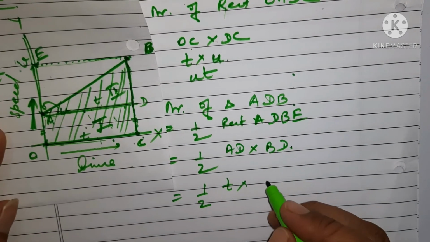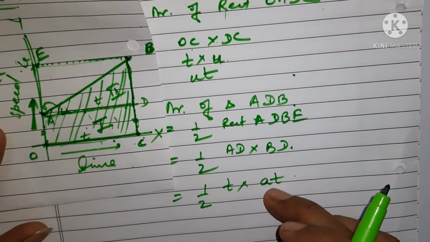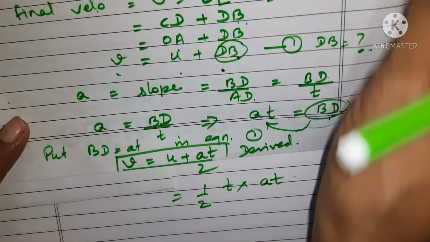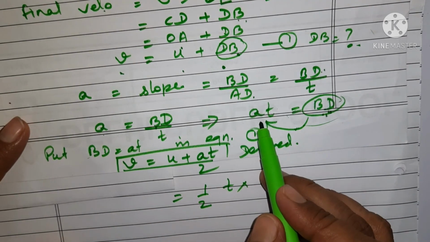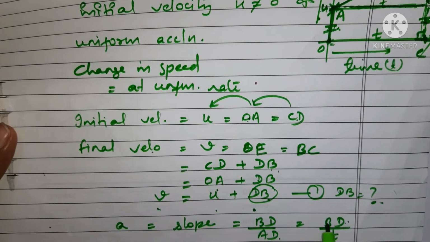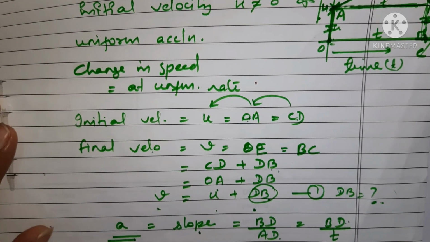So BD is equal to AT. Understood how we got this BD with the help of the very first equation? We took out BD with the help of the slope, because acceleration gives you the slope.